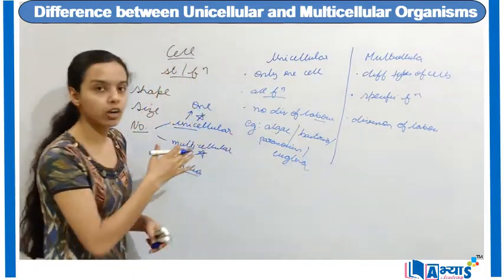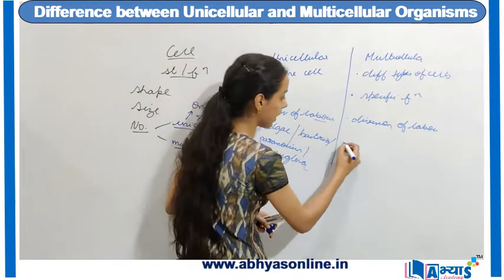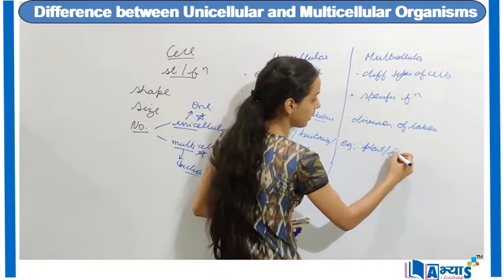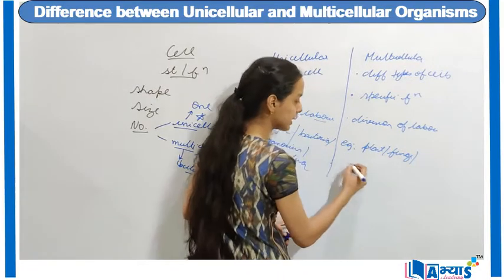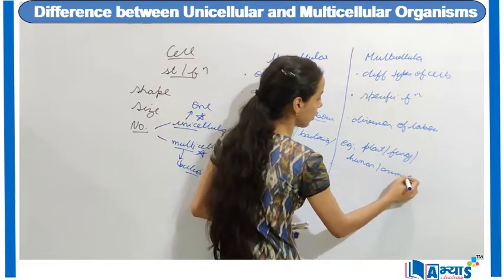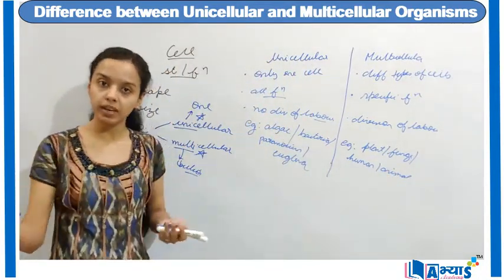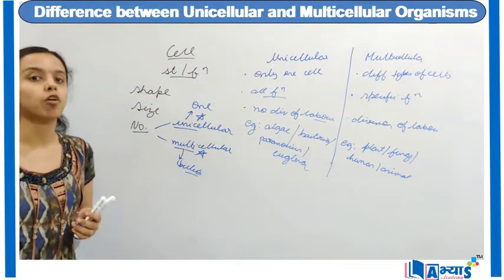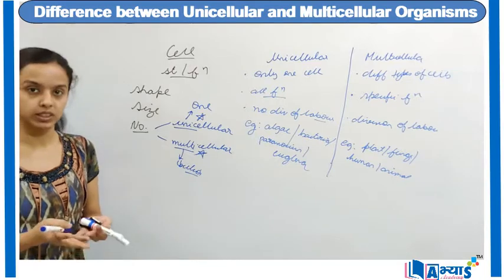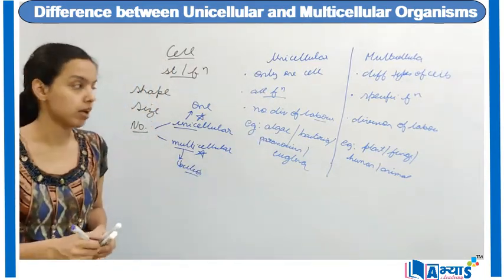All come in the category of unicellular organisms, whereas in the multicellular category we have all the plants, fungi, and the best example is humans and animals. All such organisms are multicellular. That means they have so many cells in their body and each cell performs a specific function. That is why there is division of labor in the human system and there is no division of labor in the case of bacteria or paramecium.